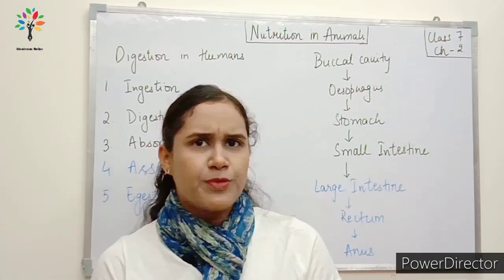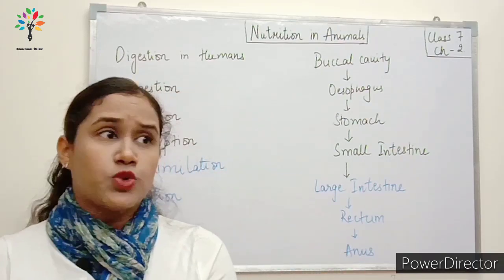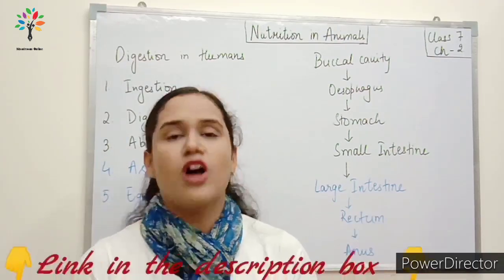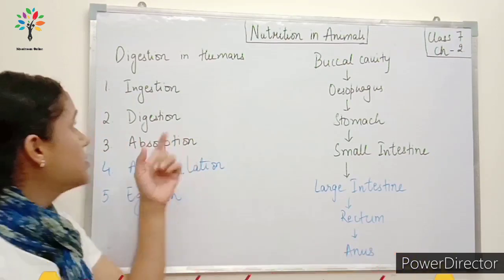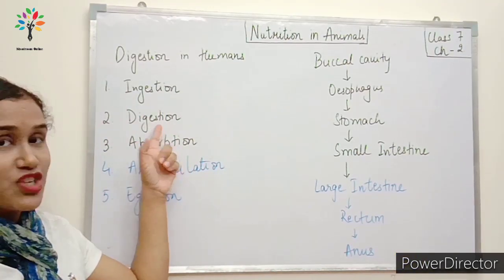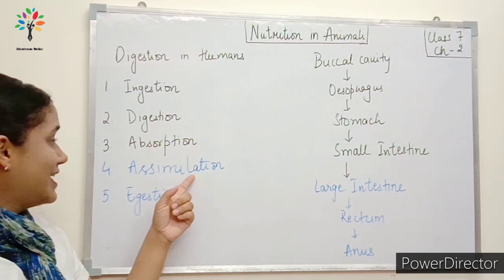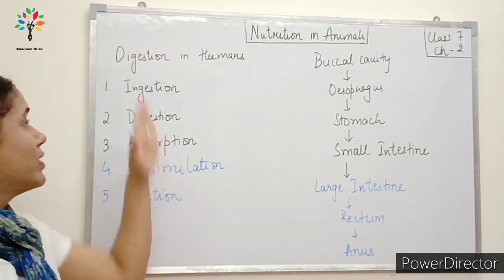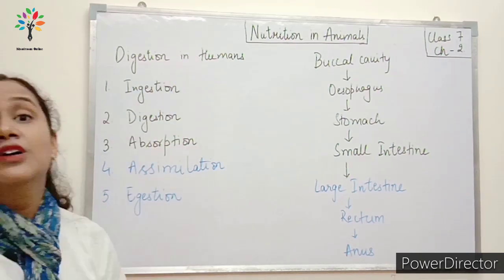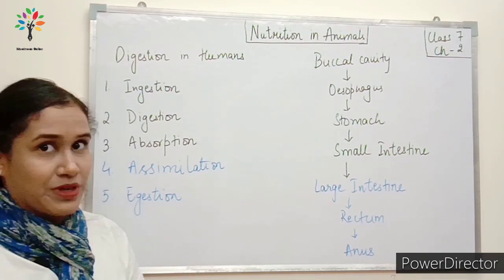Alright, a little recap here. In the last two videos, you can find the link in the description box, what we had discussed was ingestion, digestion and absorption. In today's video, I'm going to tell you about assimilation and egestion. With this, we'll complete the process of digestion in human beings.